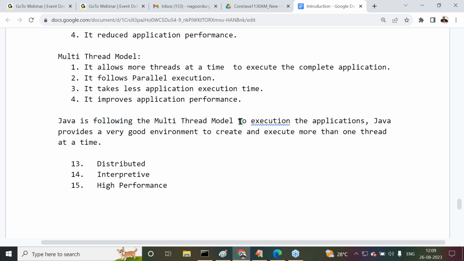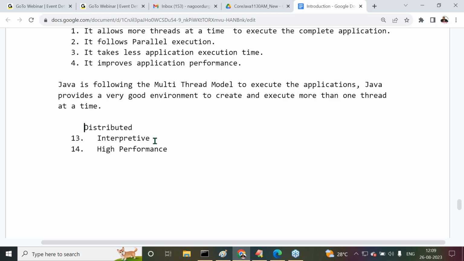Java is following the multi-thread model to execute the applications. Java provides a very good environment to create and execute more than one thread at a time. So finally, we can give the conclusion: Java is a multi-threaded programming language. That's the point we have to understand.